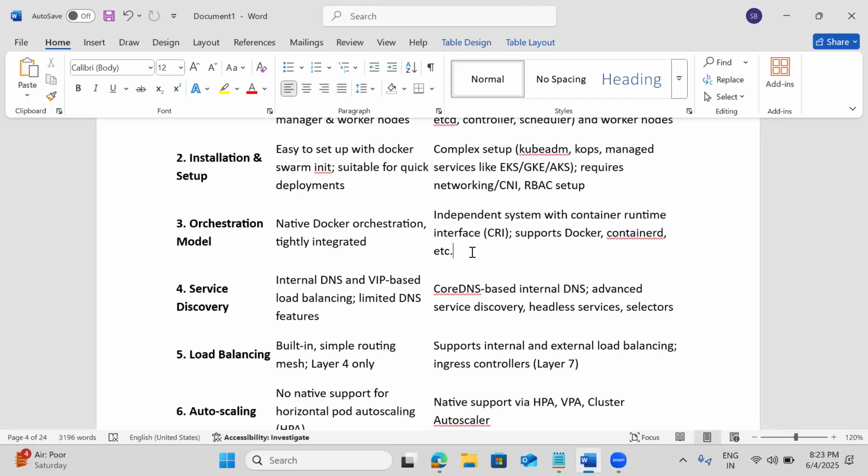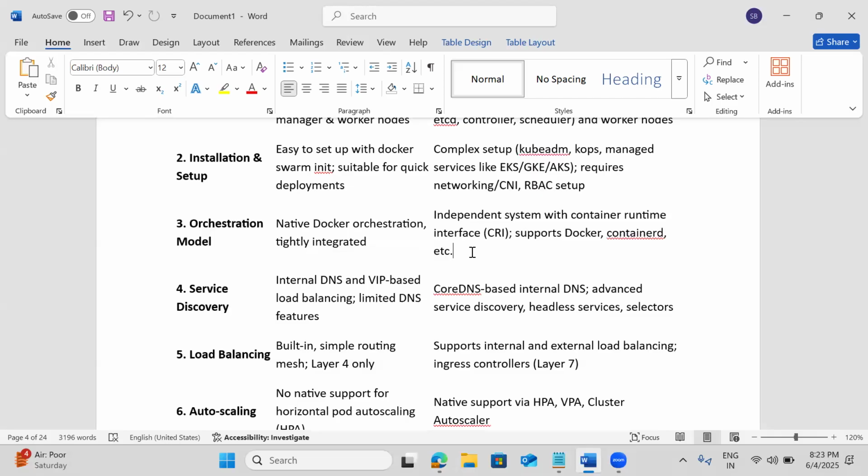Those are the hypervisors. For container runtimes, we have Docker or containerd, CRI-O, podman. Like this, we have different container runtimes, whereas Docker Swarm supports only Docker itself. Kubernetes supports multiple container runtimes. In the middle, some news came that Kubernetes is going to stop support for Docker, but still they're continuing.